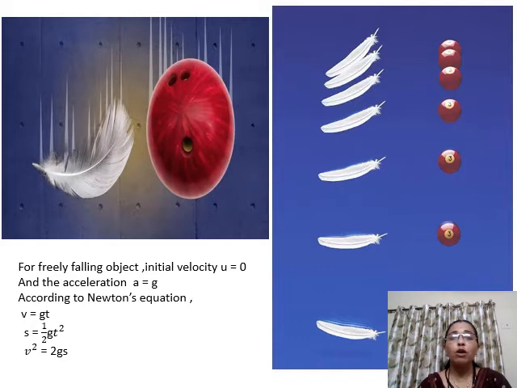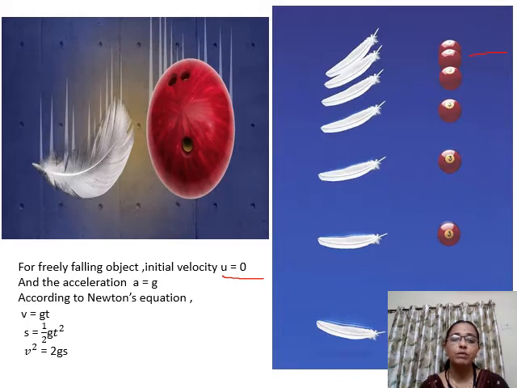For a freely falling object, the initial velocity is 0, then there is acceleration due to gravity. Because of acceleration due to gravity, the velocity of the object goes on increasing, and so according to Newton's equations, as the value of u is 0, u becomes 0 in every equation.